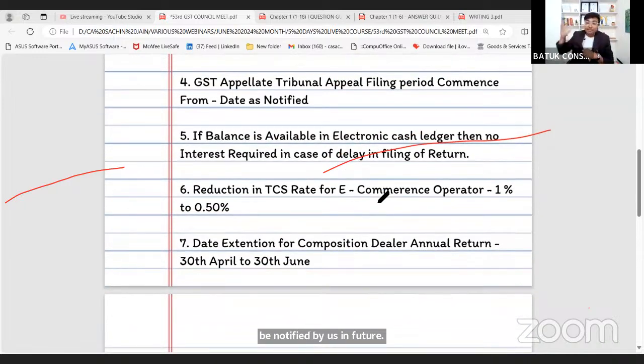very much important, if there is balance exist in your electronic cash ledger and in that case you have filed your delayed return, okay, GSTR 1 आपने टाइम पे नहीं किया, GSTR 3B भी आपने फाइल नहीं किया, in that case there will be no applicability of interest if the balances exist in your electronic cash ledger। credit ledger में है उससे उनको मतलब नहीं है। If the balance exists in your electronic cash ledger and you have filed the return delay, in that case no interest will be applicable।